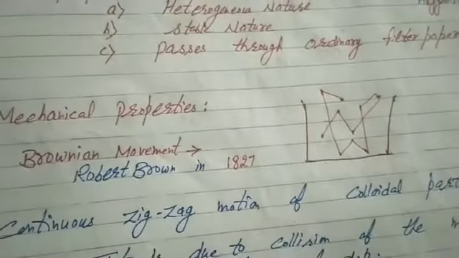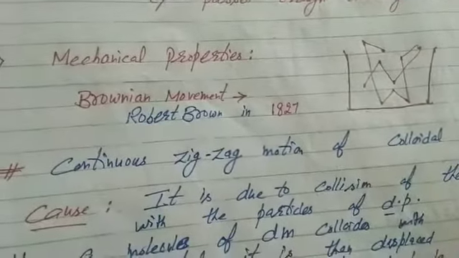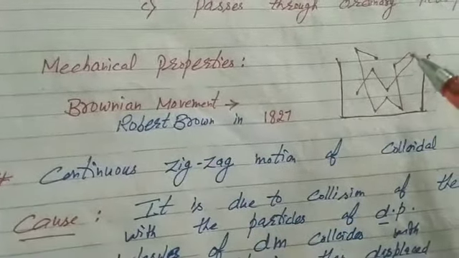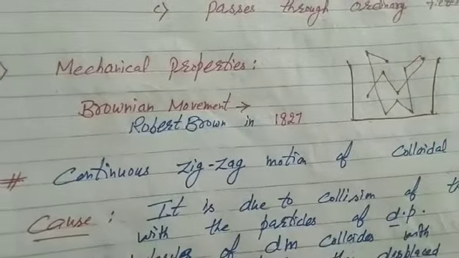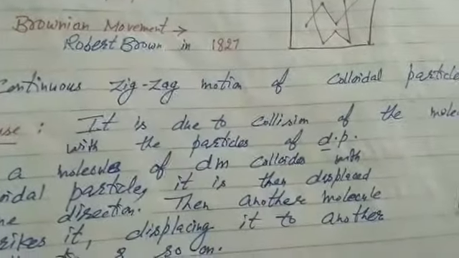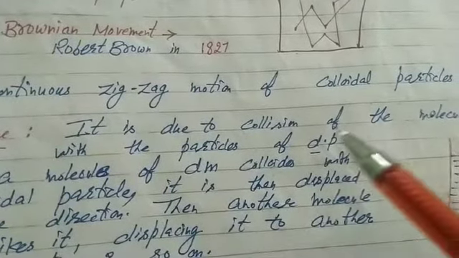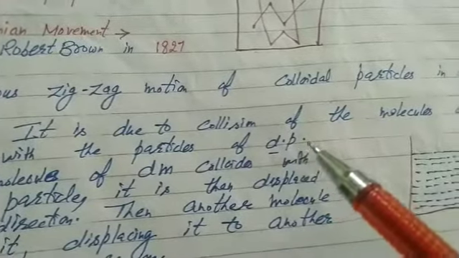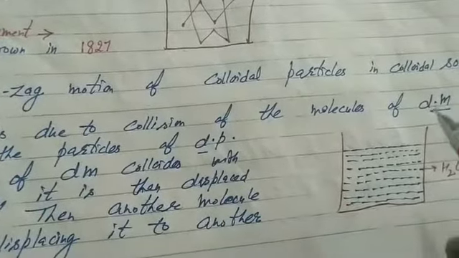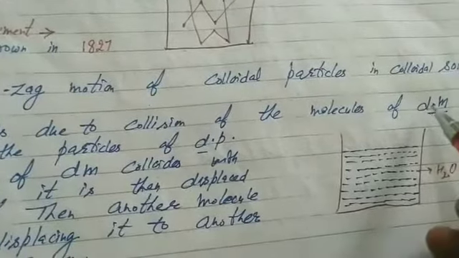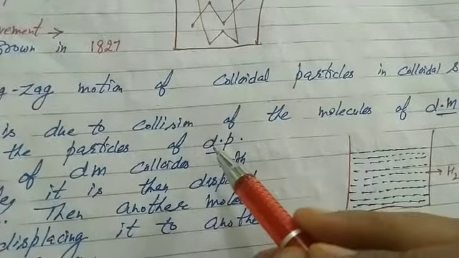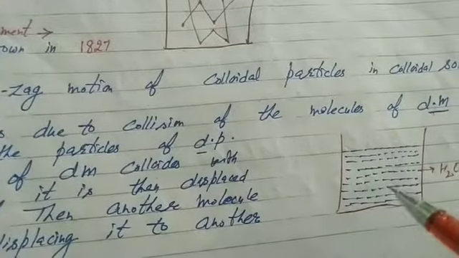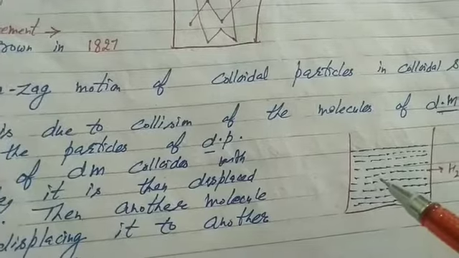Now, what is the cause of Brownian movement? In your board exams, the question will be: what is Brownian movement and give its cause. It's clear, continuous zigzag movement of colloidal particles in colloidal solution. What is its cause? Friends, Brownian movement is due to collision of the molecules of dispersion medium with the particles of dispersion phase. Whenever I use the term DM, it means dispersion medium. Please write completely. Whenever I use the term DP, it is dispersion phase. It is due to collision of the molecules of dispersion medium, that's the water, with the particles of dispersion phase.